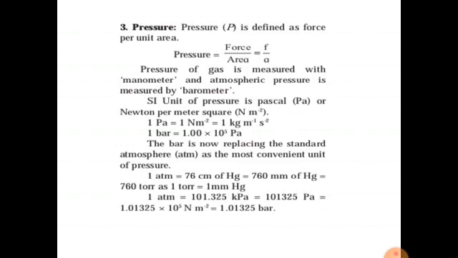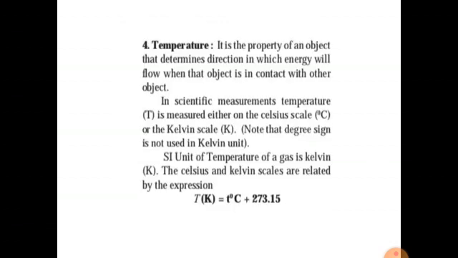1 atmosphere is equal to 76 cm of Hg is equal to 760 mm of Hg, or 1 torr is equal to 1 mm Hg. 1 atmospheric pressure is 101.325 kilopascal or 101325 pascal. So these are some conversion factors of pressure, units of pressure.